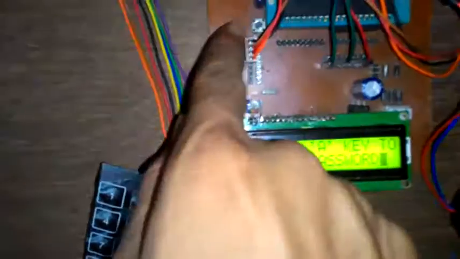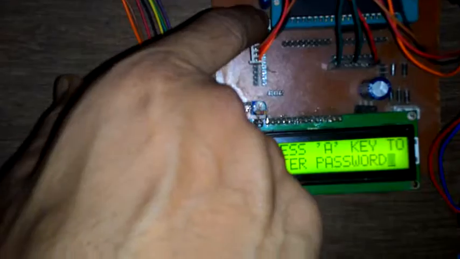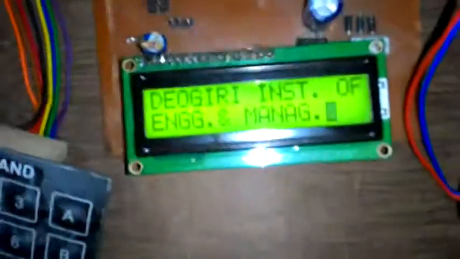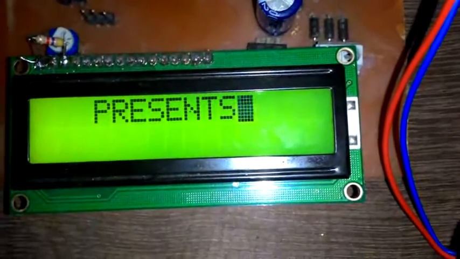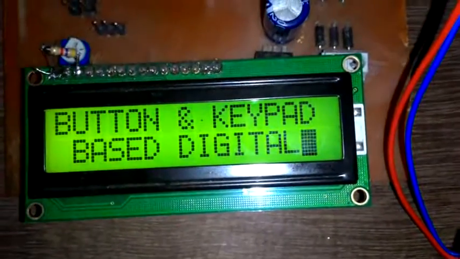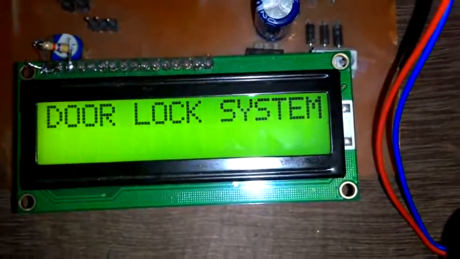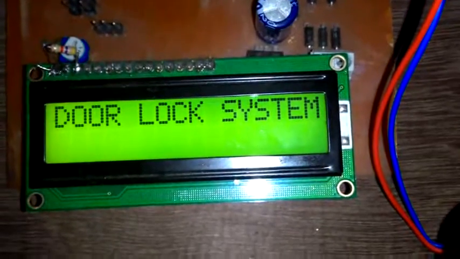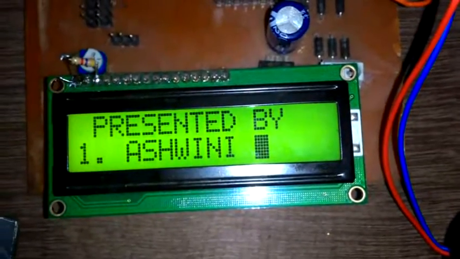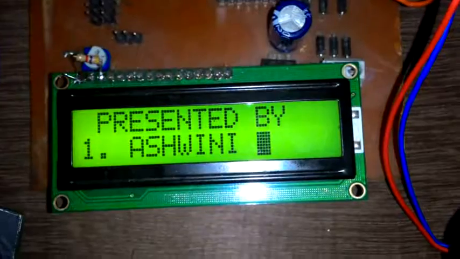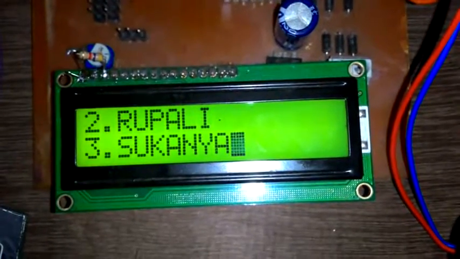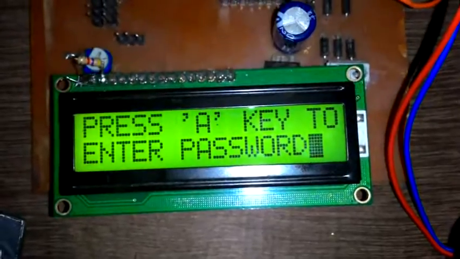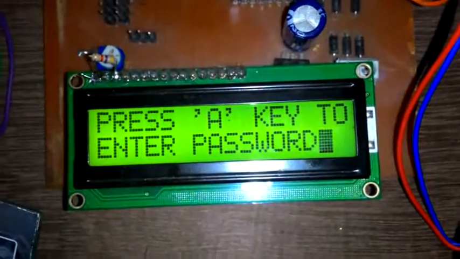So we reset system first. So this is a reset switch. If I press reset switch on LCD, we get presents button and keypad based digital door lock system, presented by press A key to enter the password.